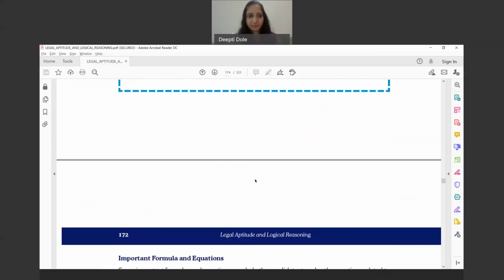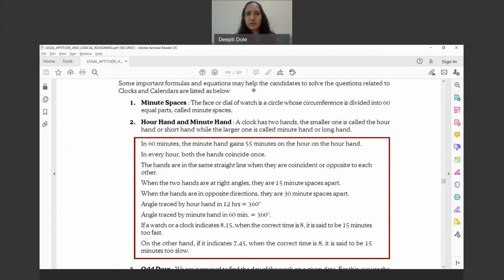Yes, so in terms of clocks and calendar, first understand these set of principles which I'm displaying. I hope the displayed portion is visible to you. Yes? Okay, great. So, as we all know, in case of a clock, we have an hour hand, a minutes hand, and a seconds hand. Now we are going to see these very important key concepts which you have to understand, and then you will be able to solve the clocks and calendars related questions.